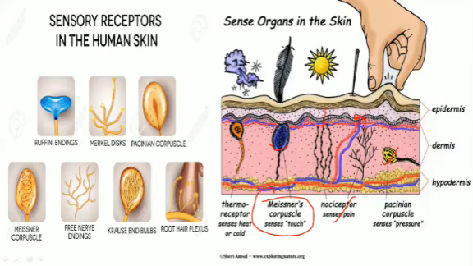These receptors are naked dendrites. You can see clearly they are not encapsulated, they have naked endings. That's why you can feel only very little pain from these nerve endings of the nociceptors.